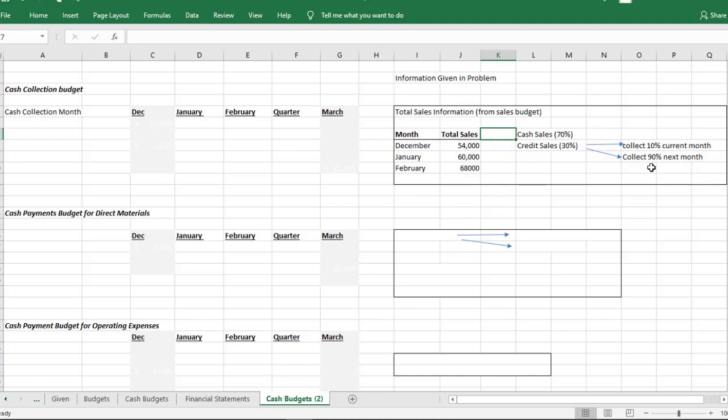Now keep in mind this is completely based on what's happening in the business. So every business will be different in how this is set up. So you have to understand how your business is set up. But this is the one we're using for this problem.